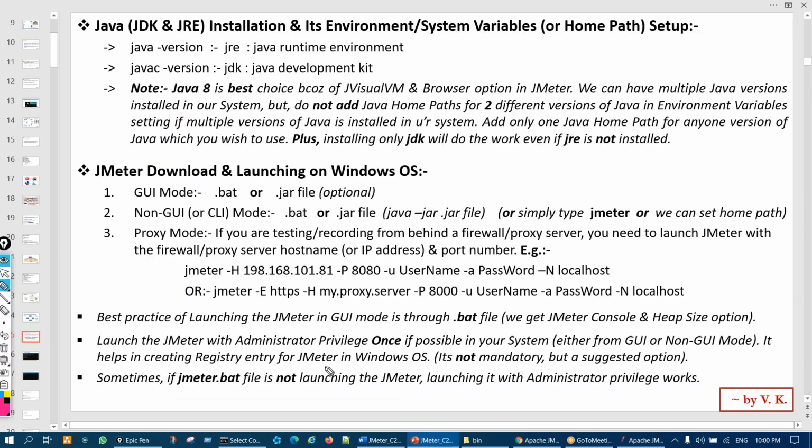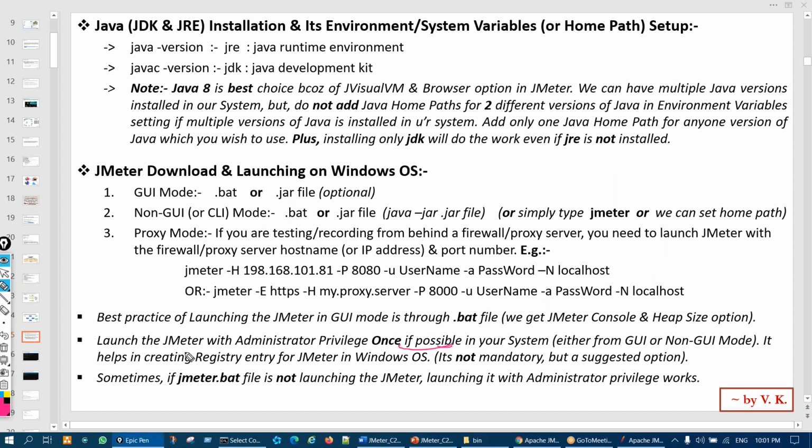Now, a few things. Best practice is to launch through the .bat file if you are launching from GUI mode. If you are launching from non-GUI mode, and you type jmeter.bat, or if you simply type jmeter, it automatically launches through the .bat only.